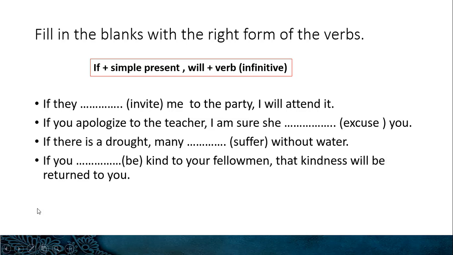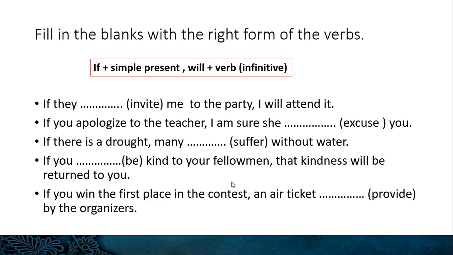That is the main clause, and it is in the passive voice. Though it is in the passive voice, the tense here is the simple future. You know that you should make the if clause simple present tense. So, if you are kind to your fellow men, that kindness will be returned to you.